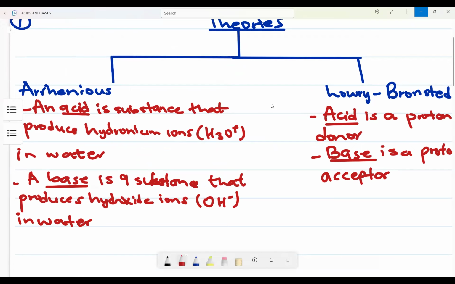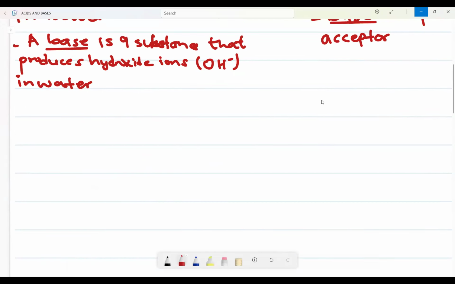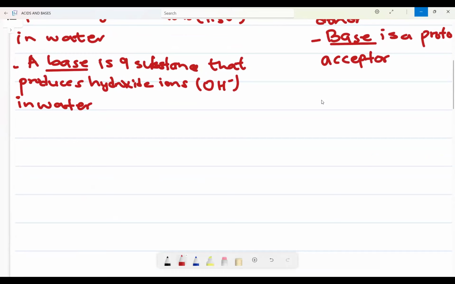Now let us be in a position of saying, we hear the definitions according to Arrhenius. When I have a reaction in water, what do I form?